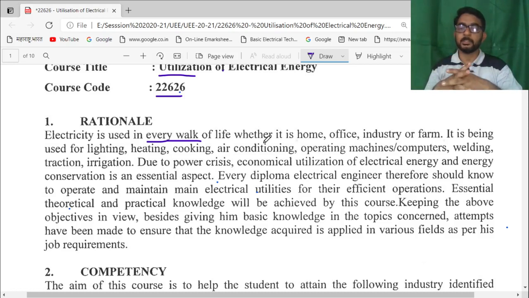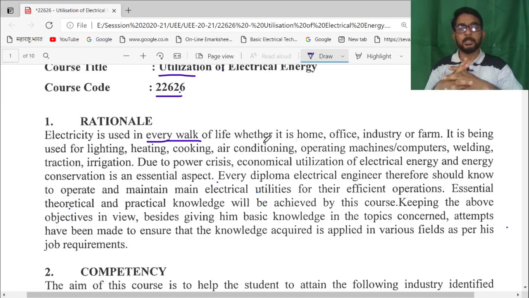so many different applications. Now, as the growth of industries and of the population is going on, there may be a power crisis in the electrical supply. So economical utilization of electrical energy and energy conservation is an essential aspect.